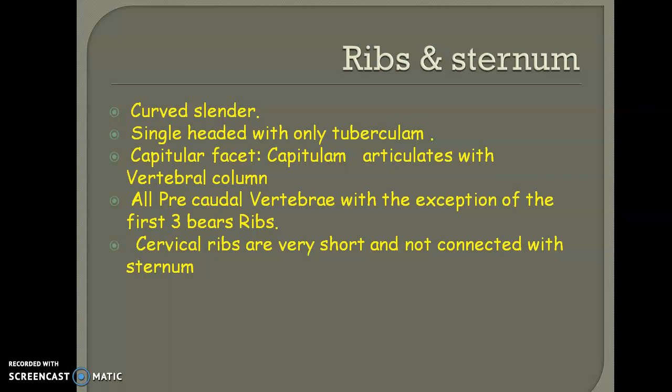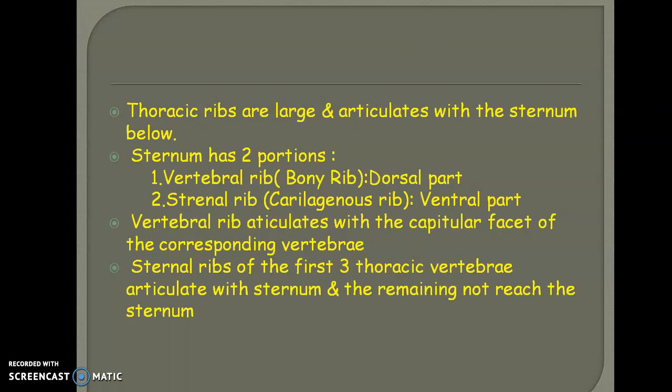The thoracic ribs are very large because the thorax is the main chest region, so the expansion of the ribs is very much highly developed there, and they will be articulated with the sternum.